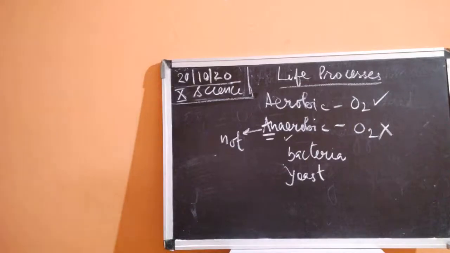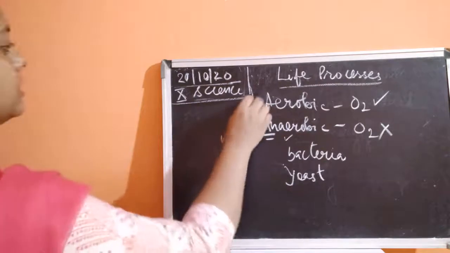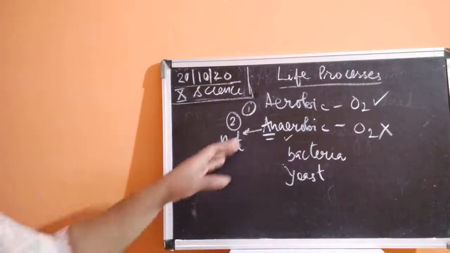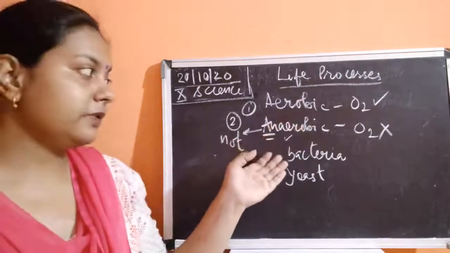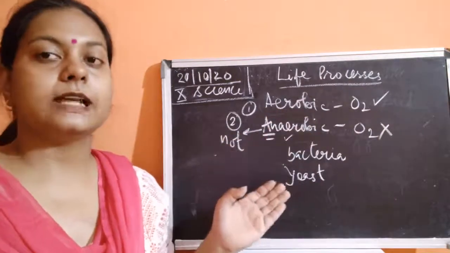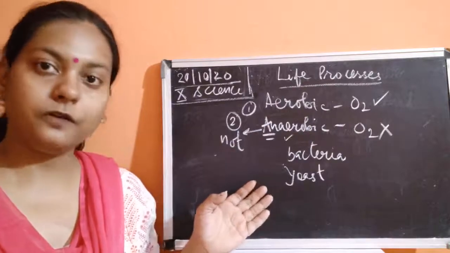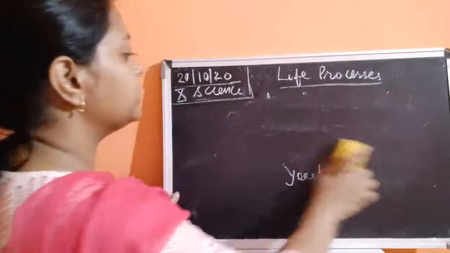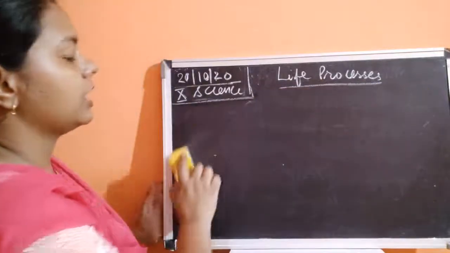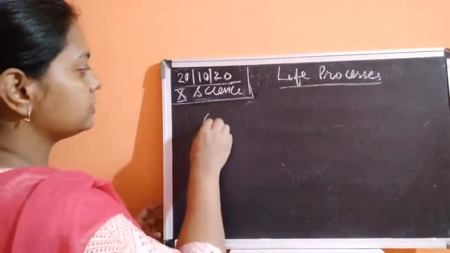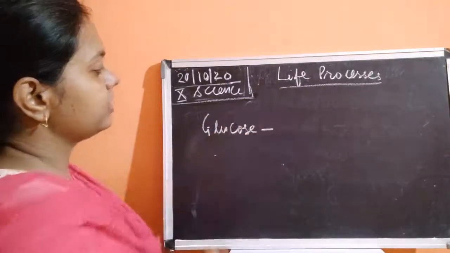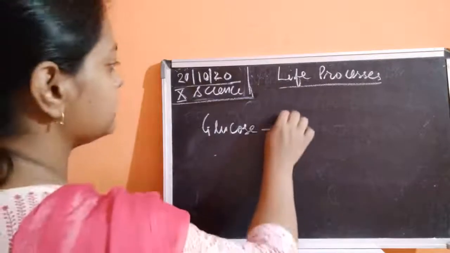Whenever respiration takes place, it could be of two types: aerobic and anaerobic. Where oxygen is present, it is the aerobic mode, whereas whenever oxygen is absent, it is the anaerobic mode of respiration. This was about the two different modes of respiration, and we have also seen the flow chart where glucose is broken down into pyruvate.